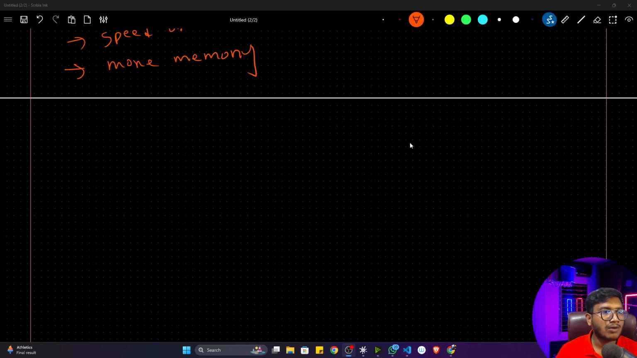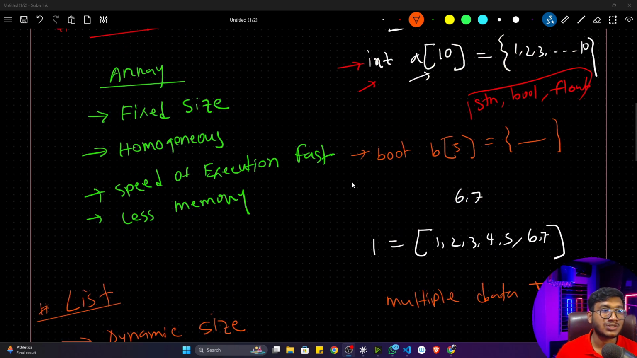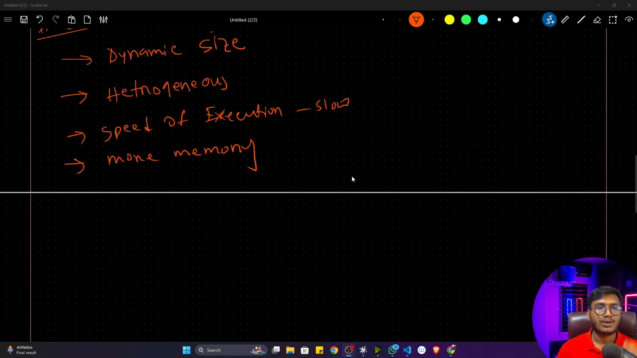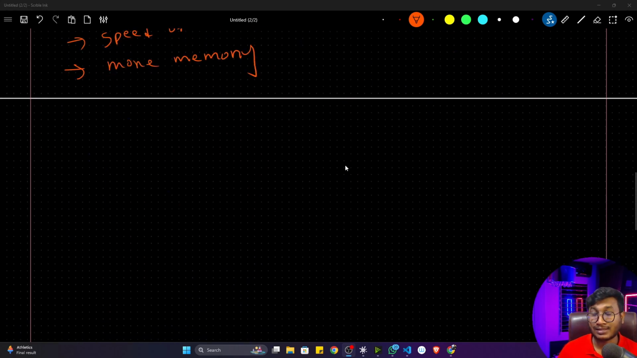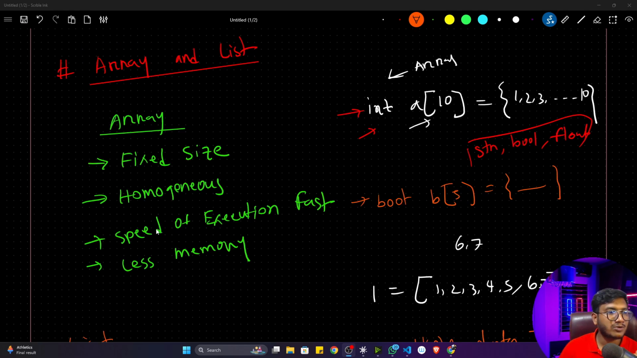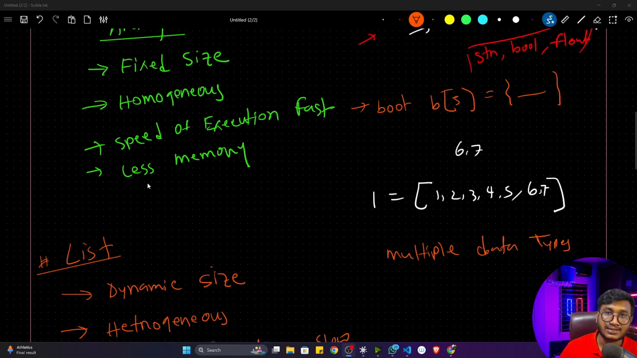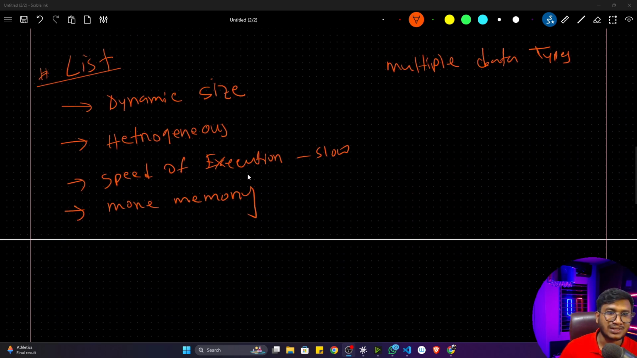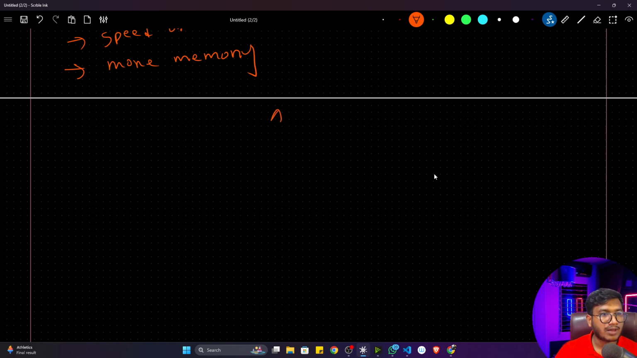So guys, now I'm going to show you how array and list store values in the memory. What is the memory representation of list and array? I think then this part would be more clear. Then it would be clear why an array's execution is usually fast and why it takes less memory, and why list execution is a little bit slow and why it takes more memory. So first of all, let me show you how an array is stored in memory.